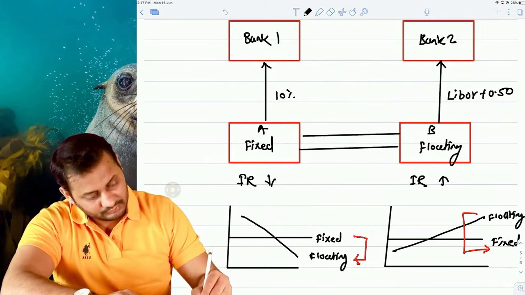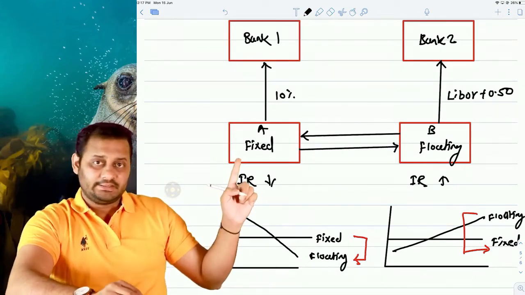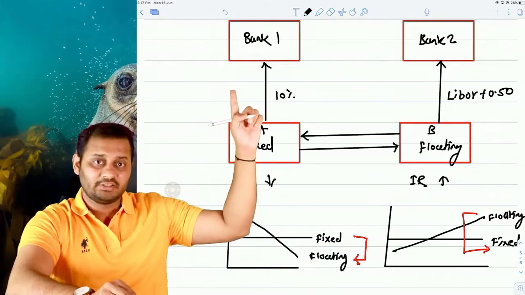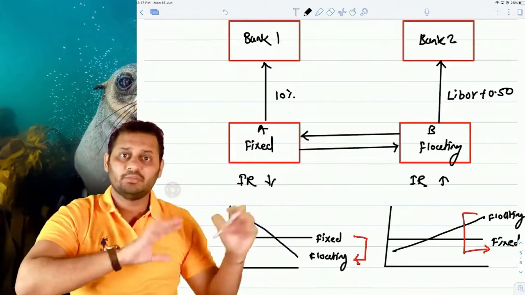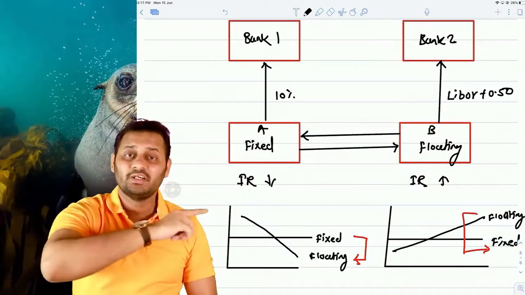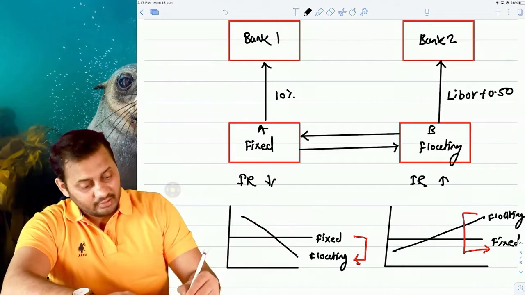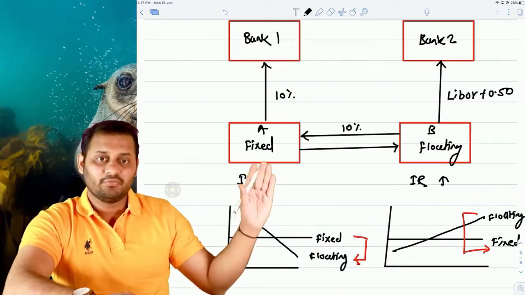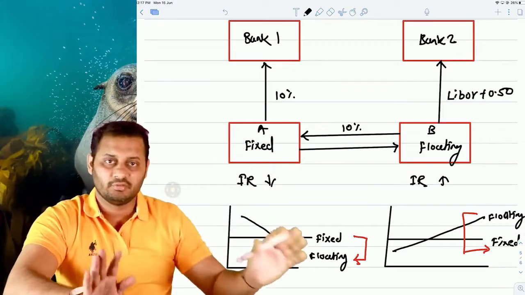What will happen? Party A is paying 10% fixed to the bank, so what will B do? For these two parties there are no formulas in this case; both will decide based on their own agreement. So B and A will decide that B will pay 10% to A. So for A, 10% paid, 10% received, the story is over.